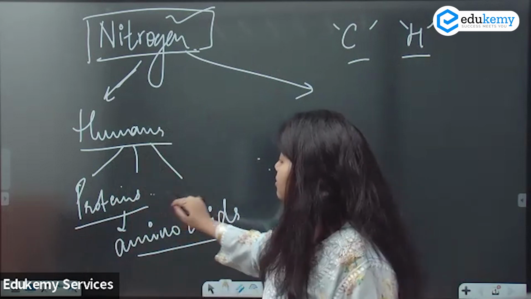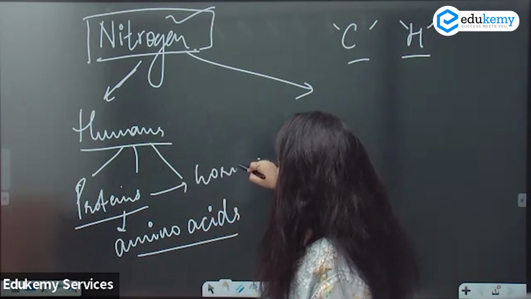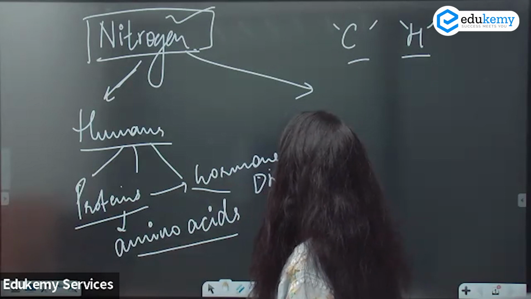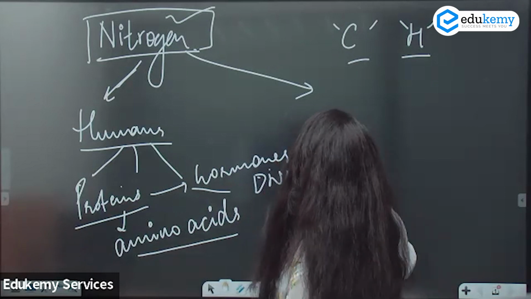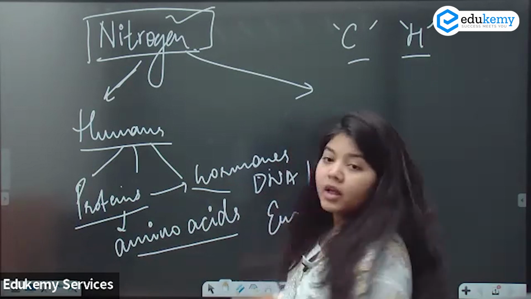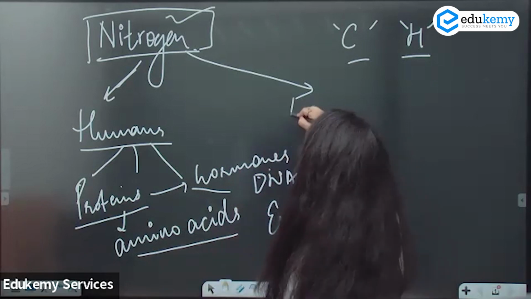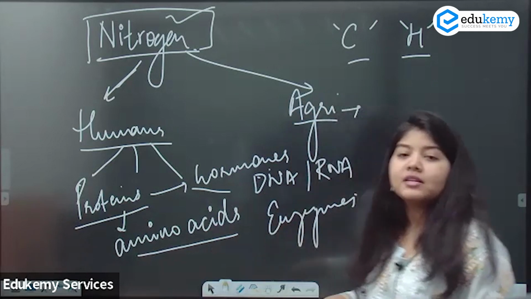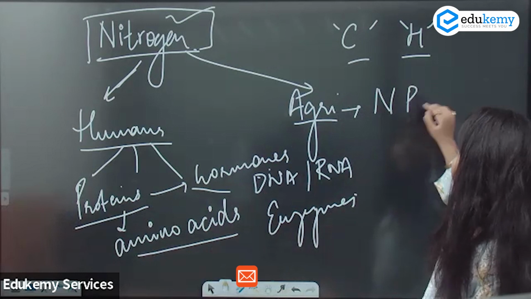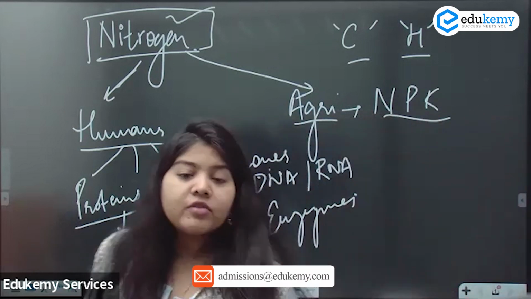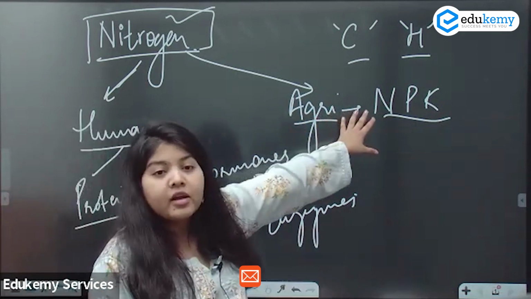This protein is responsible for making hormones, your DNA structure, your RNA, your enzymes. One more thing, when it comes to agriculture, the formula for fertilizer is NPK, which stands for nitrogen, phosphorus, and potassium.